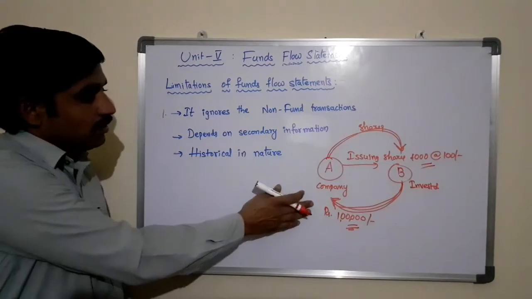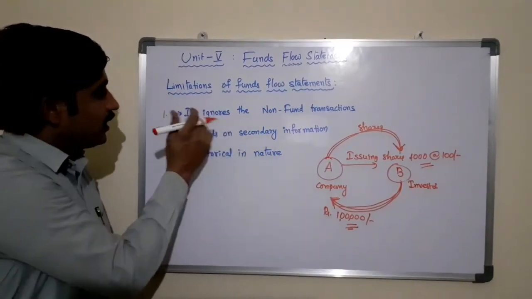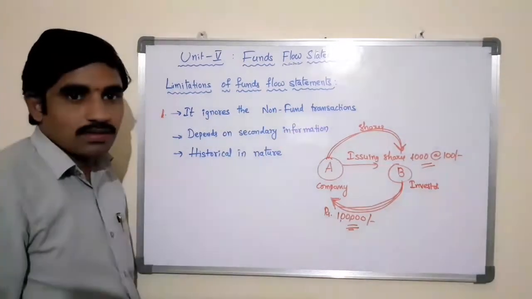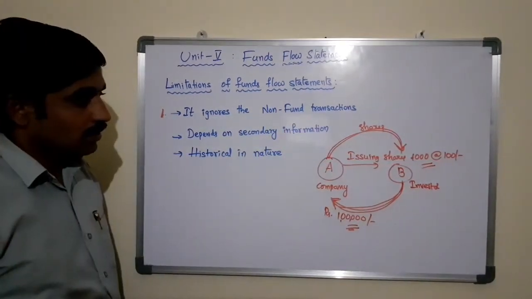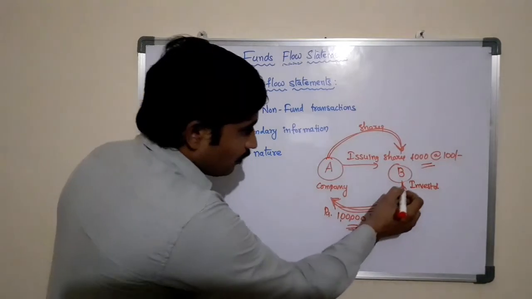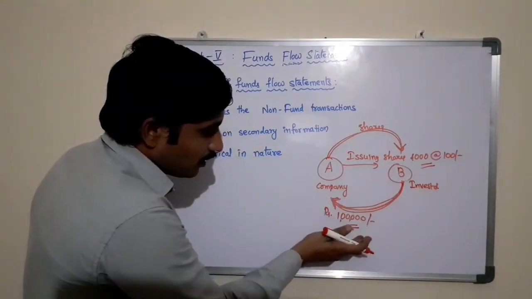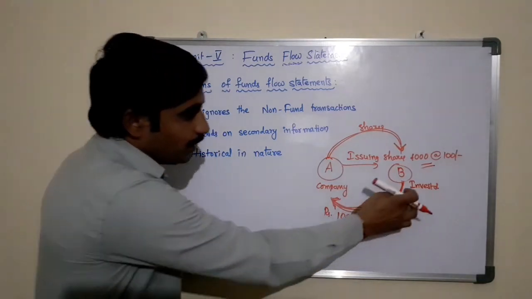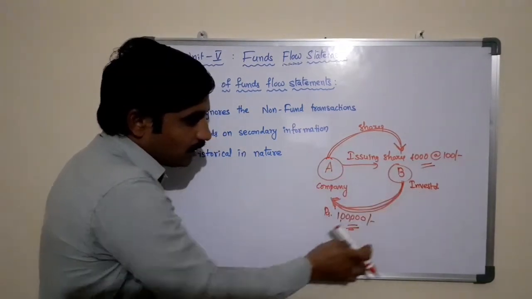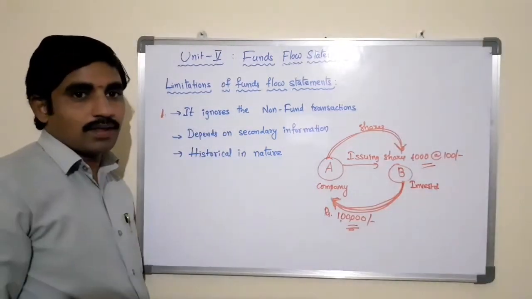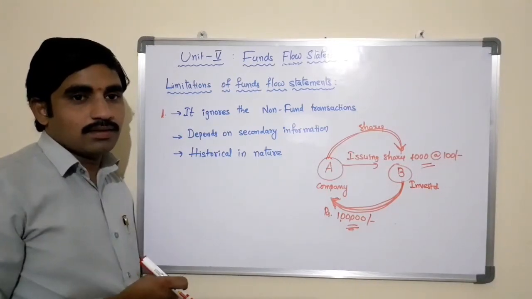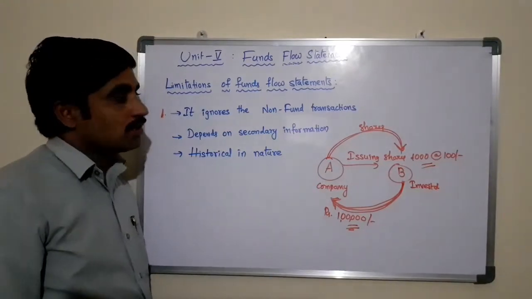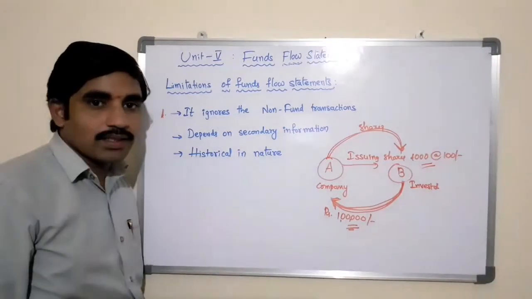Here this is an advantage, but coming to the limitations, it ignores the non-fund transactions. Non-fund transactions mean that instead of investing capital in terms of money or cash, if B brings any assets worth 1 lakh rupees to the business, that is called a non-fund transaction.